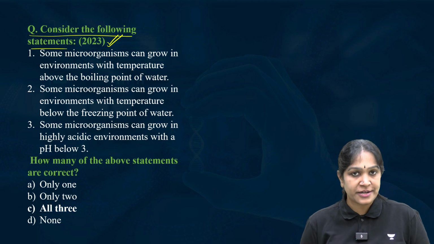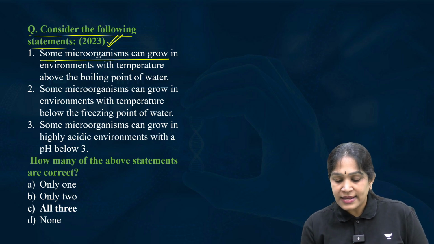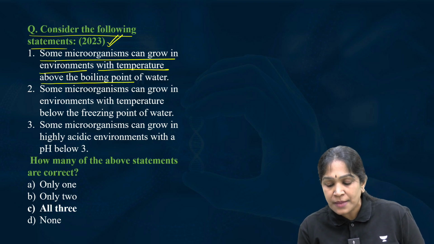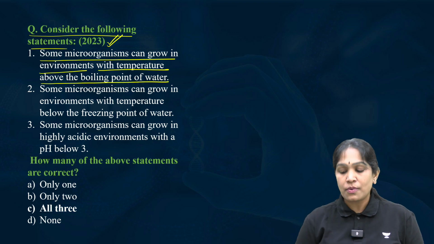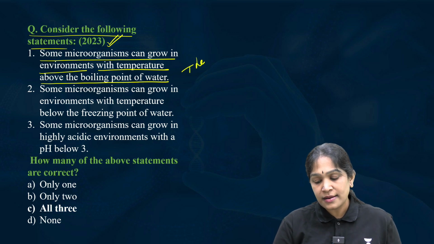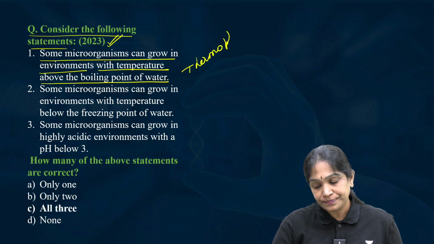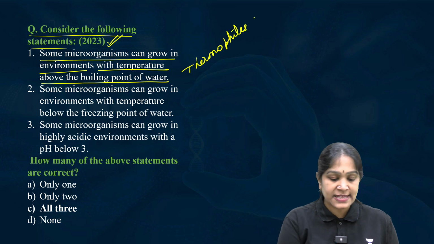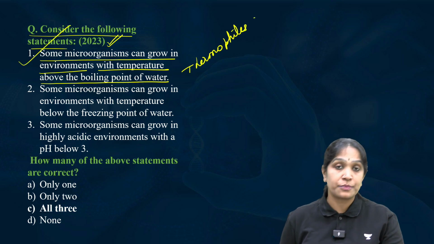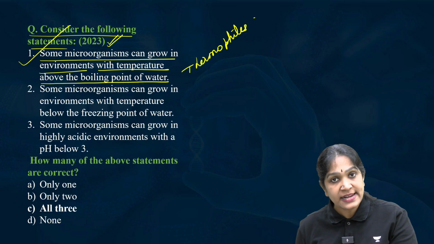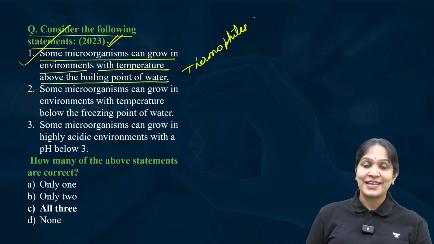Consider the following statements. Some microorganisms can grow in the environments with temperatures above the boiling water. What are they? They are thermophiles. Is this correct? Yes. We have thermophiles. Microorganisms can live above the boiling point.